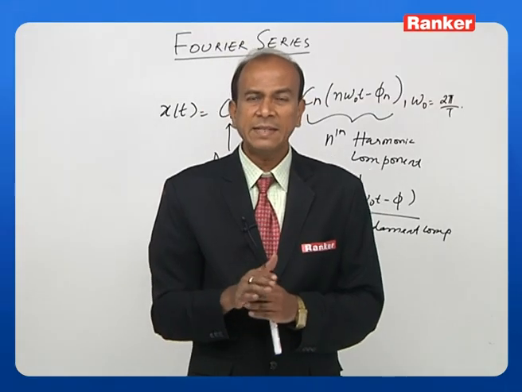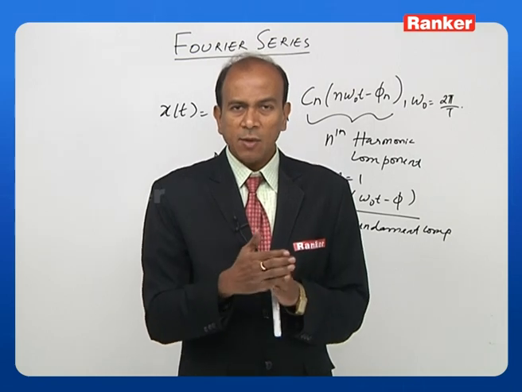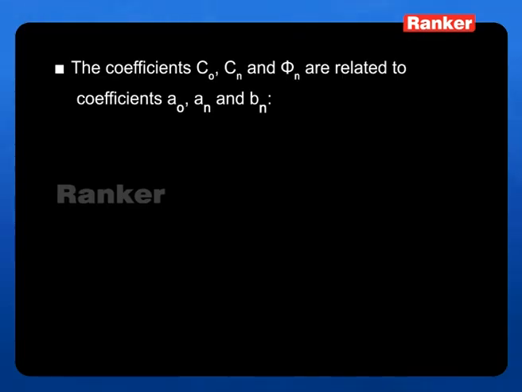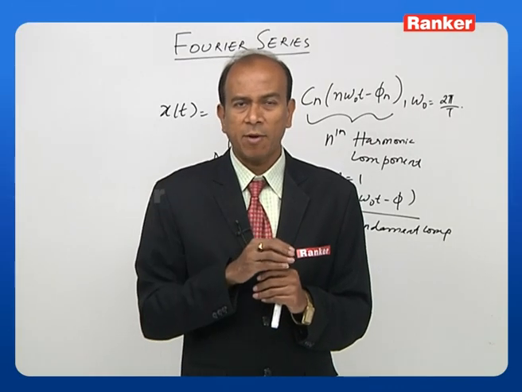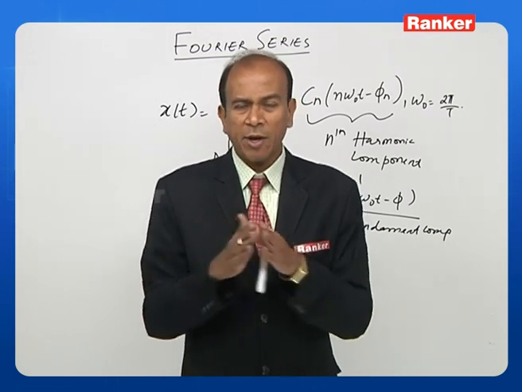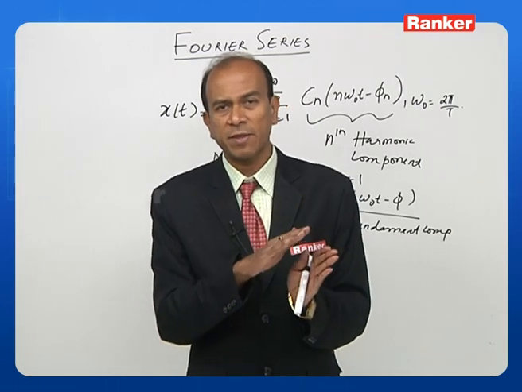And the second form we have seen, in terms of C0, Cn and all those things, isn't it? So there must be a relationship between the first one and the second one. So what is the relation? Let us see this. We have the coefficients C0, Cn and phi n, and how are these related to what we already know, A0, An and Bn. At the outset we can write C0 is equal to A0. C0 is an average or DC component, and A0 also is an average, DC component. So it's simple: whatever the value of A0 is equal to C0.